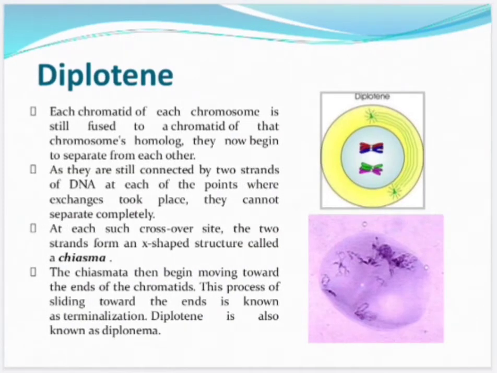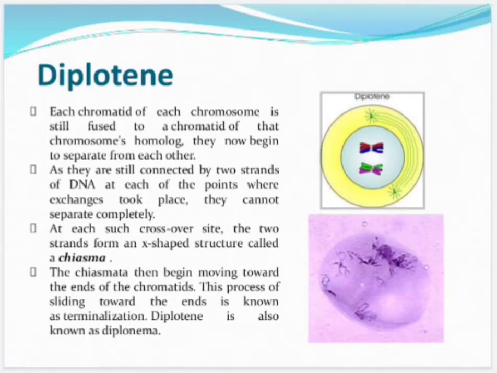Now diplotene. At the beginning of this stage, each chromatid of each chromosome is still fused to a chromatid of that chromosome's homologue. They now begin to separate from each other, but they are still connected by two strands of DNA at each of the points where exchanges took place.